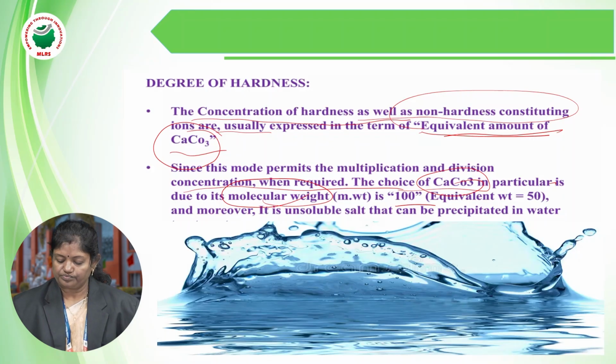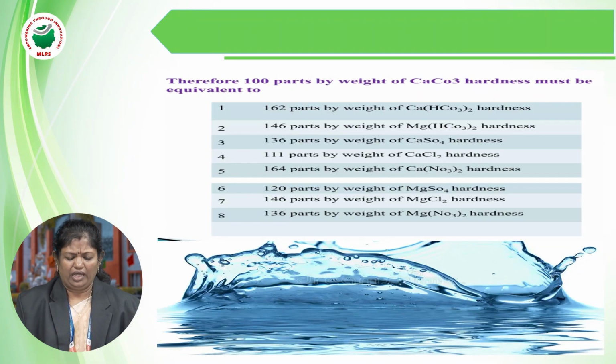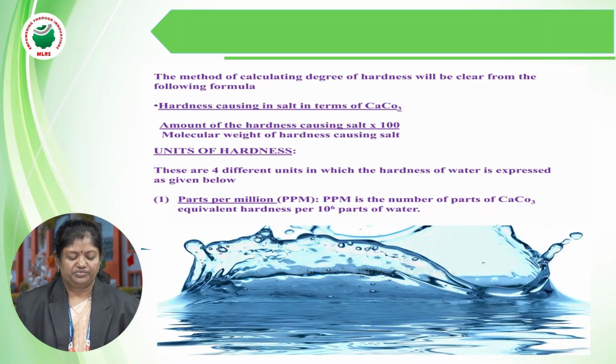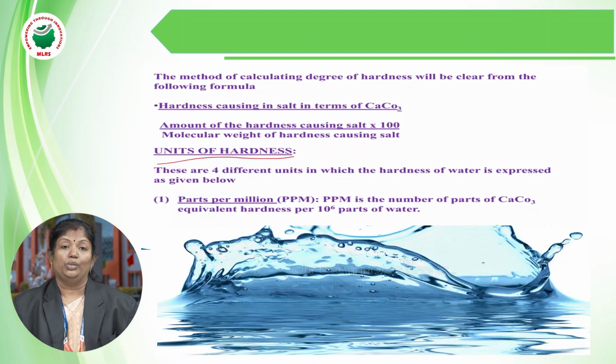Okay, so now like 165 parts of calcium bicarbonate is there. Like this, all the different types of hardness can be calculated by using the CaCO3 hardness equivalent. Okay, now as discussed, the degree of hardness can be calculated by means of using CaCO3 equivalent. Now we need to know the units.